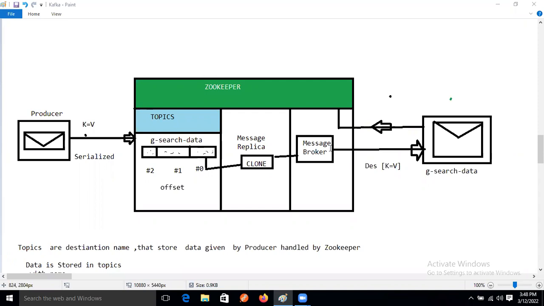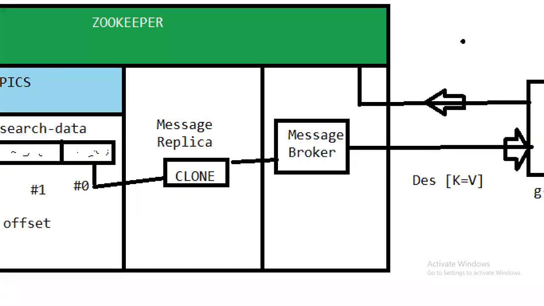One more doubt. So you are saying the data will remain. Suppose one data is consumed, so it is present in the topic. Again, new data comes in the same topic, right? So in the topic memory, continuous flow data will be there, right? Continuous flow data will be there.